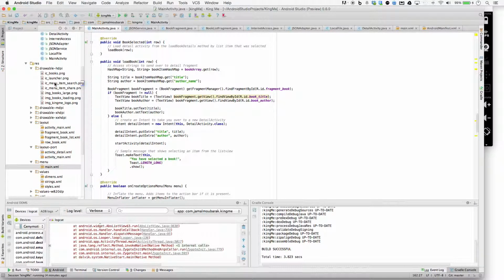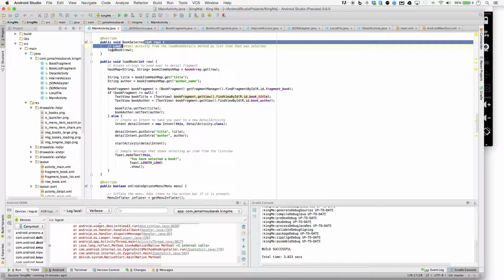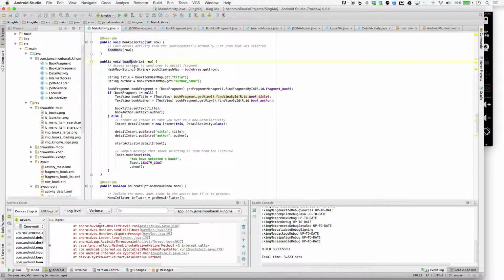From my books list fragment, I am calling my book selected, which runs load book, which is right here. I'm accessing my book array, and then I'm pulling the title and the author out of it. This is my XML fragment for my detail view, the fragment book.